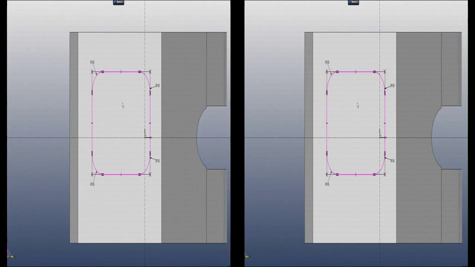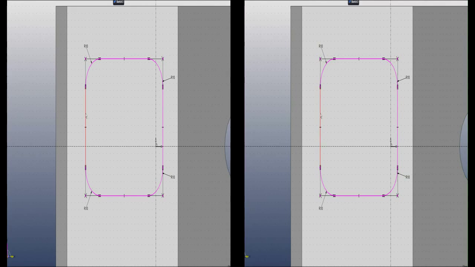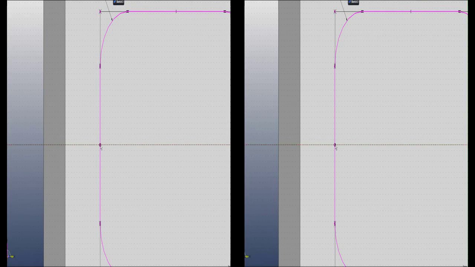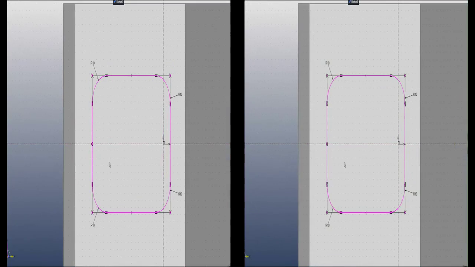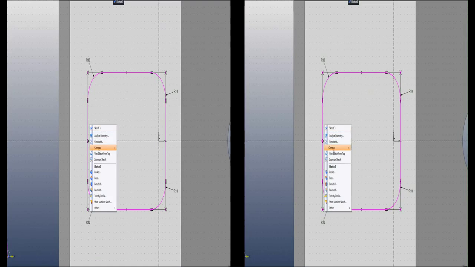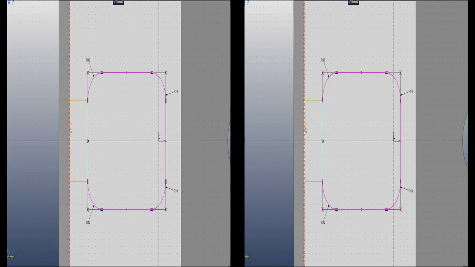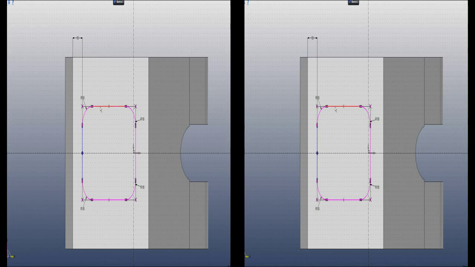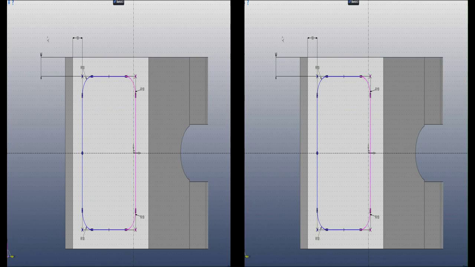Okay, and we will center this by creating a middle point and dragging it down to the x-axis. Okay, add some constraints once again. Make this 10. This, giving this the same value, and this one also.